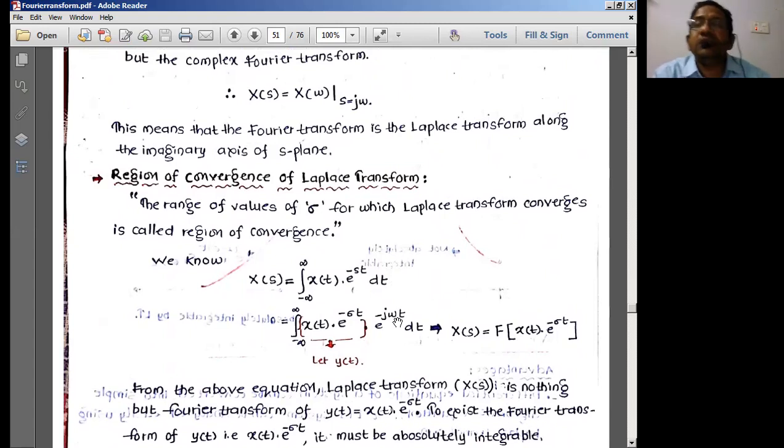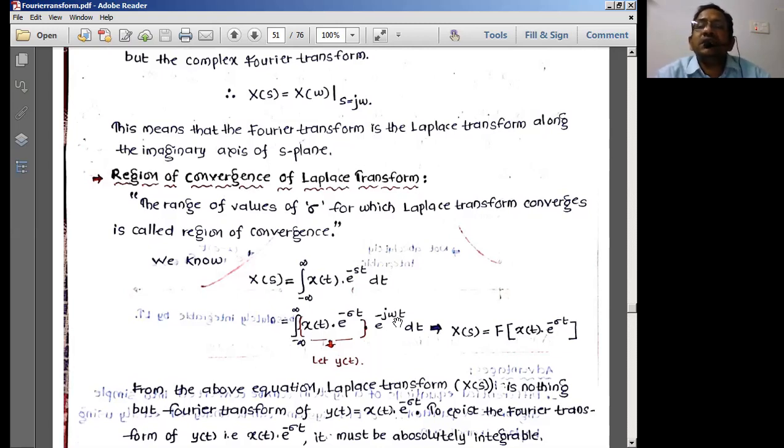In Fourier transforms, we have not really looked into the region of convergence, because if a Fourier transform is going to exist, it has to exist over the j omega axis only. So there is no question of convergence at a particular region only. It will exist over the entire region of the j omega axis.